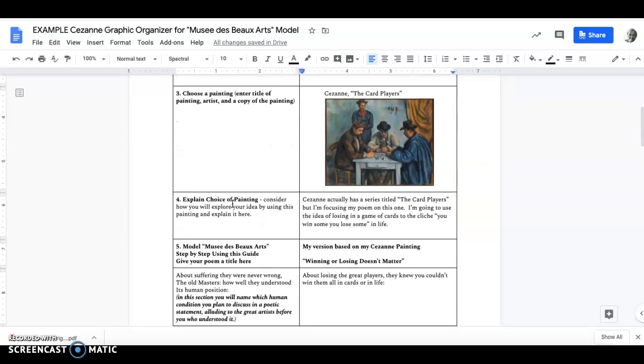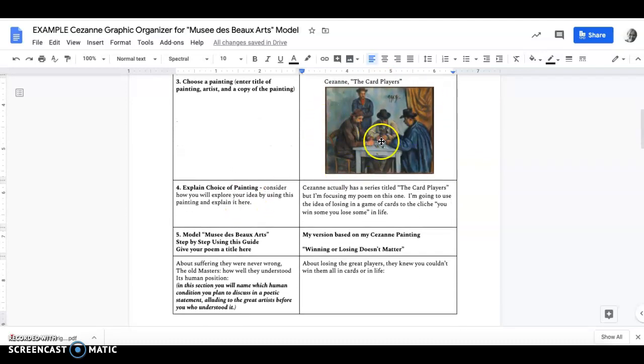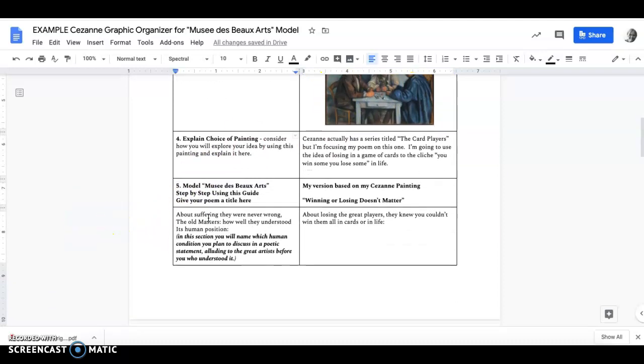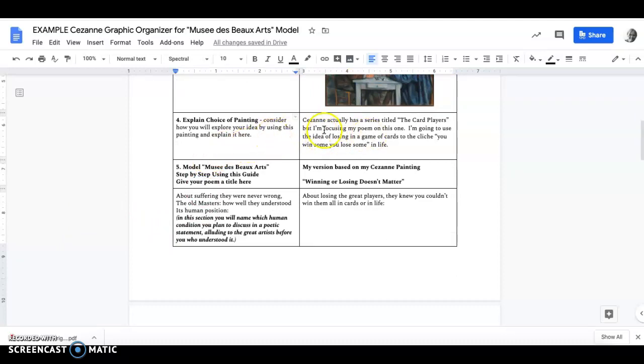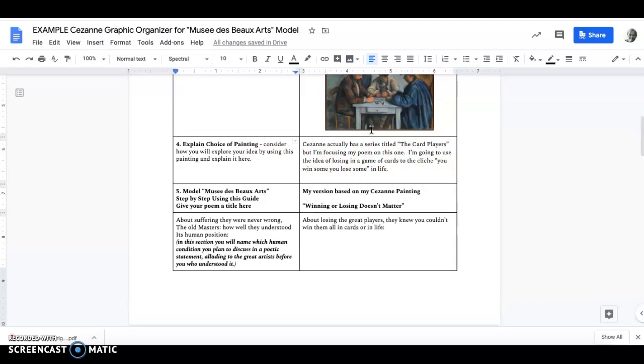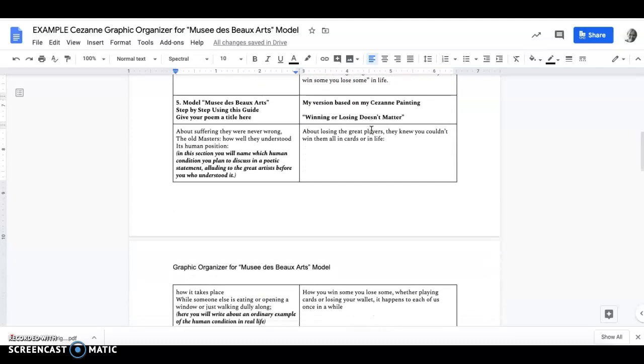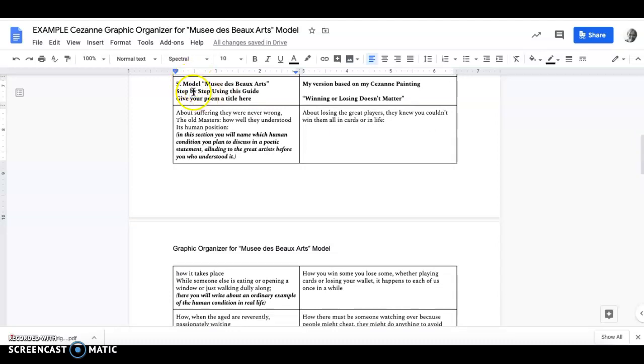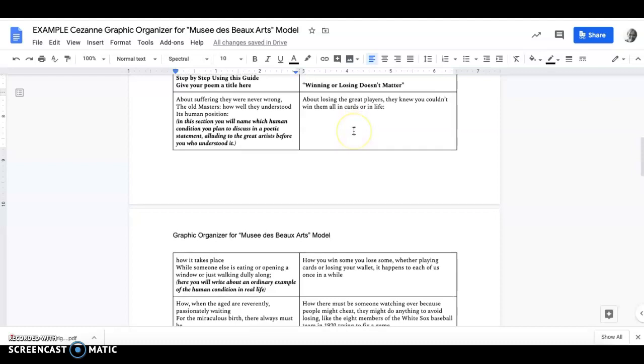And then it says to choose the painting, and so here's where I put a sample of that painting that I'm going to write about, and I give it its title. And then it says explain the choice of the painting, and so here I remind myself what it is I'm going to try to say about loss in relationship to The Card Players by Cezanne. And then I tell you in step 5, model Musée des Beaux-Arts, and this is the step-by-step guide.